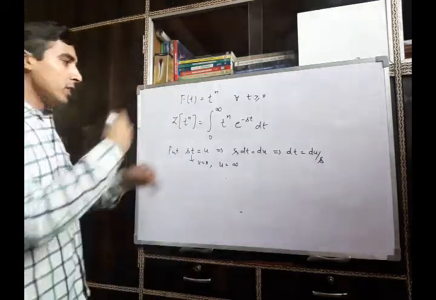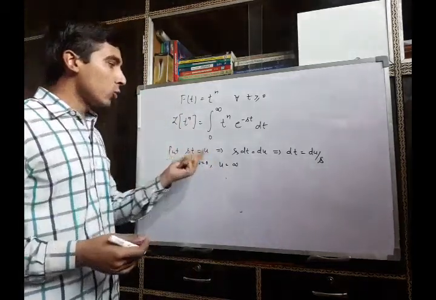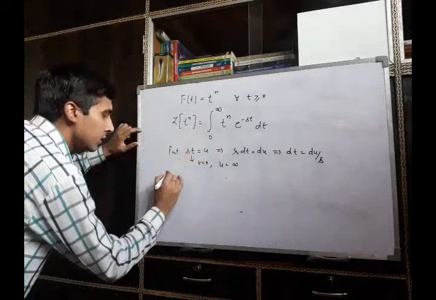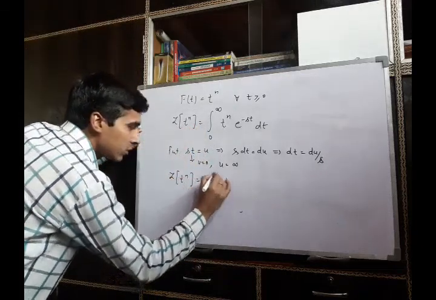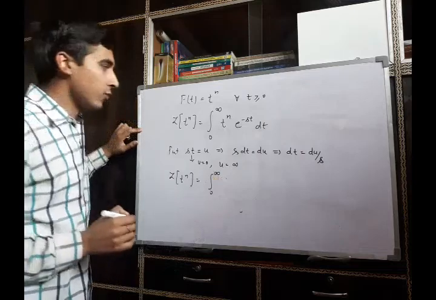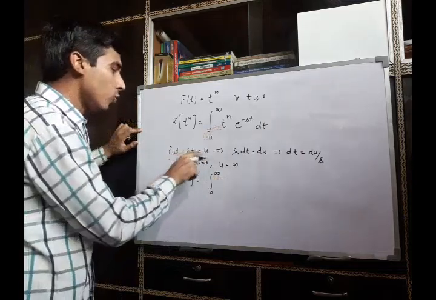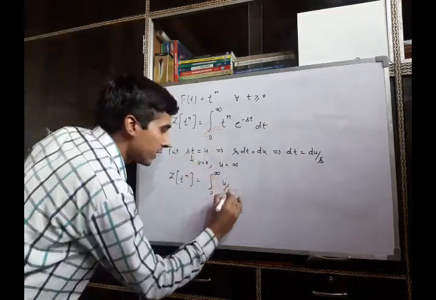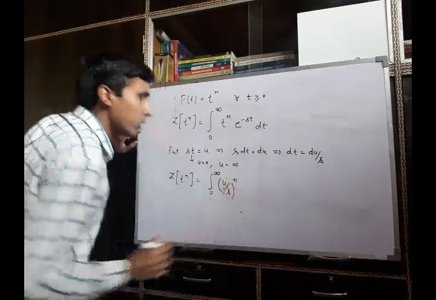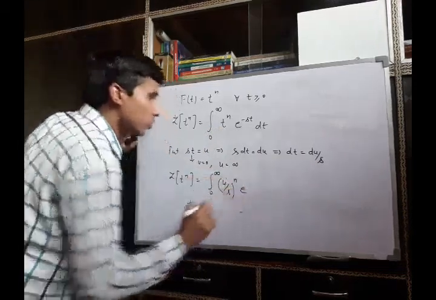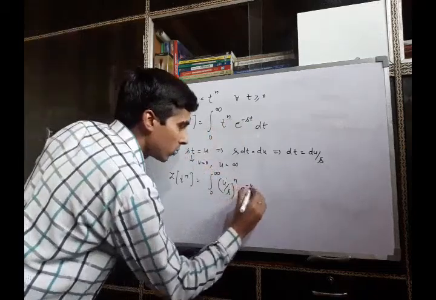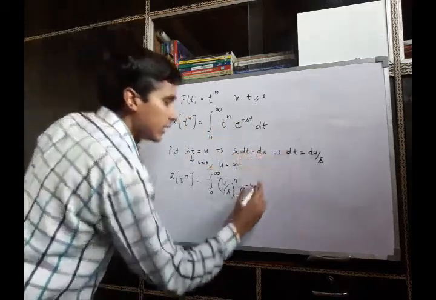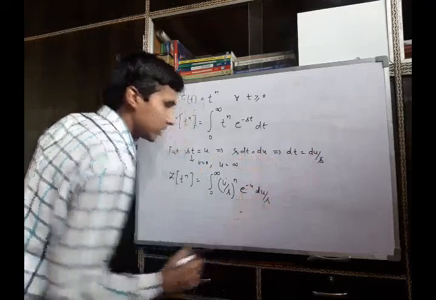So when we change the variable t to u, we can rewrite the Laplace transform of t^n as integration 0 to infinity, and t is u by s, so it can be written as (u by s) raised to power n, and e raised to power minus st, st is u, and dt is replaced with du upon s.